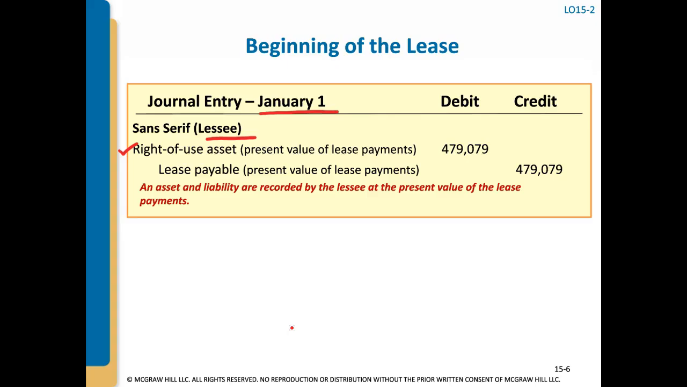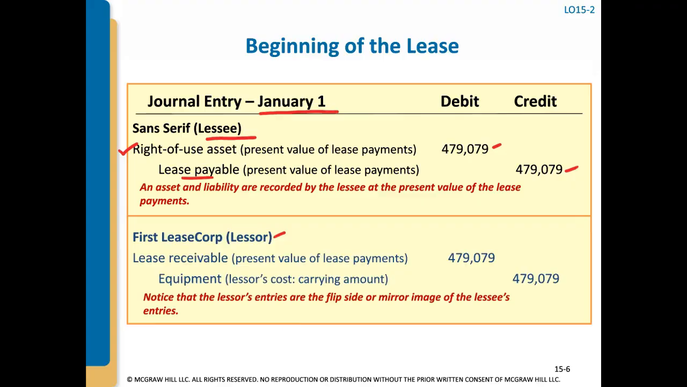And the reason for this is because it's more like a sale, so it's more like a purchase for the lessee. And when you buy an asset, you would capitalize that asset onto your balance sheet. So right of use asset, $479,000, and we have a liability because we owe those payments for $479,000. So we're going to credit lease payable.